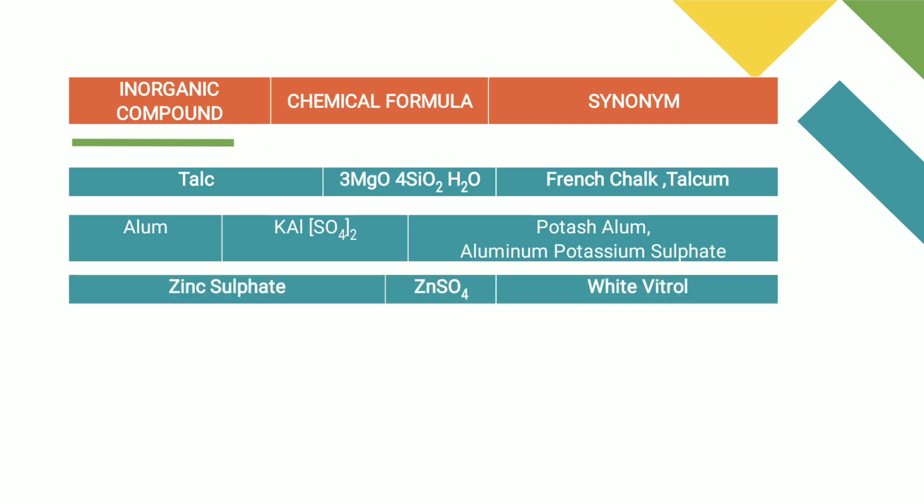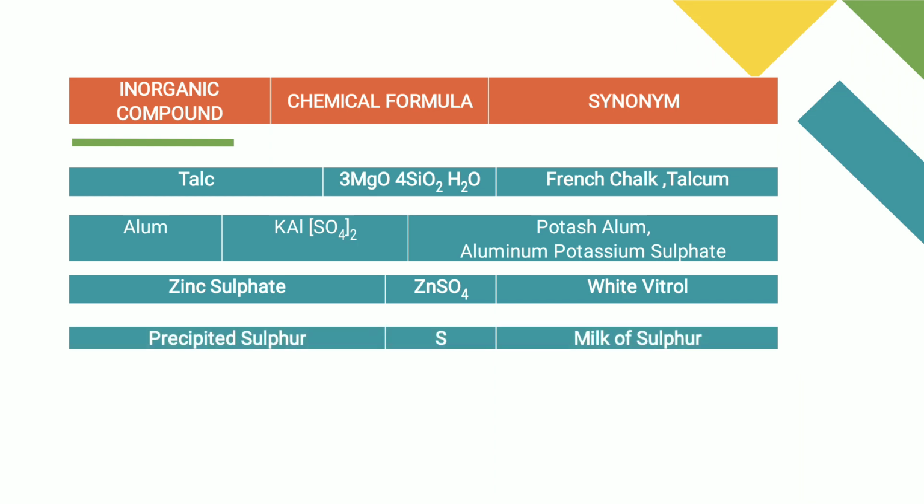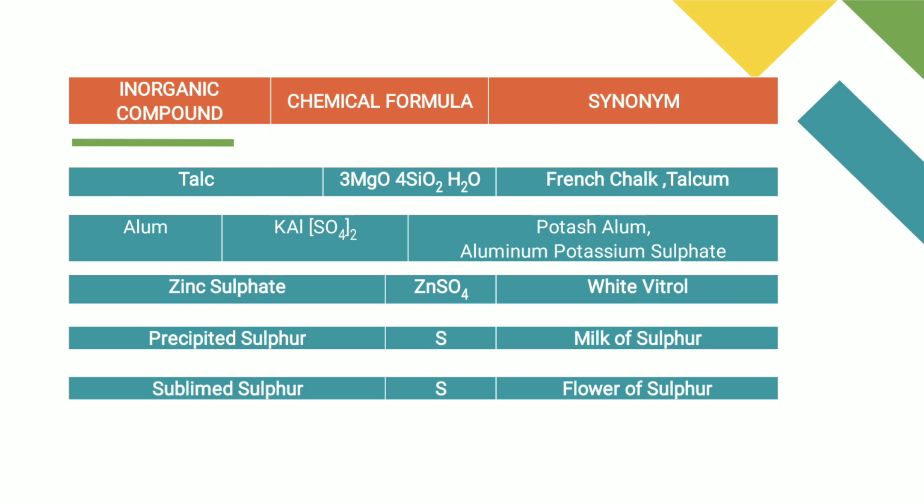Next drug is zinc sulfate. Zinc stands for Zn, sulfate is SO4 and the synonym is white vitriol. Next drug is precipitated sulfur. The chemical formula is S. Precipitate means small particles suspended in a solution and the solution looks like milk. So the synonym is milk of sulfur.